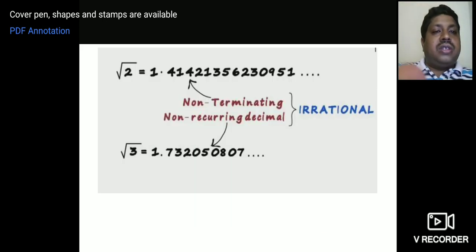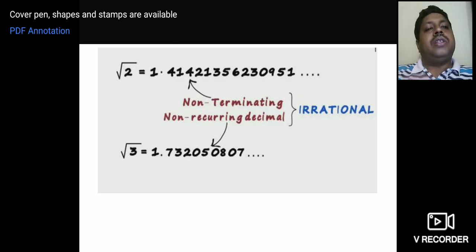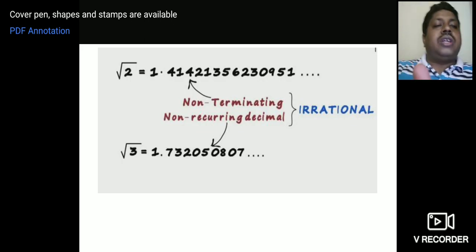See children, irrational number, root 2. Root 2 is an irrational number. The value of root 2 is 1.414213562309151, etc. See, what does the dot indicate? The dot indicates that it will continue. Okay, so that means it is non-terminating.